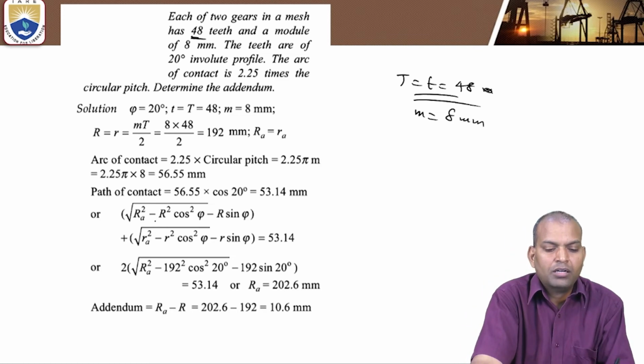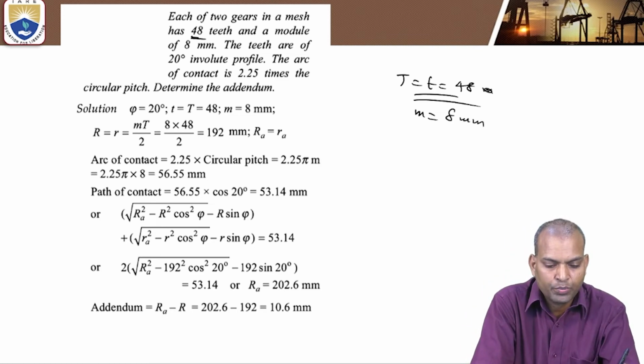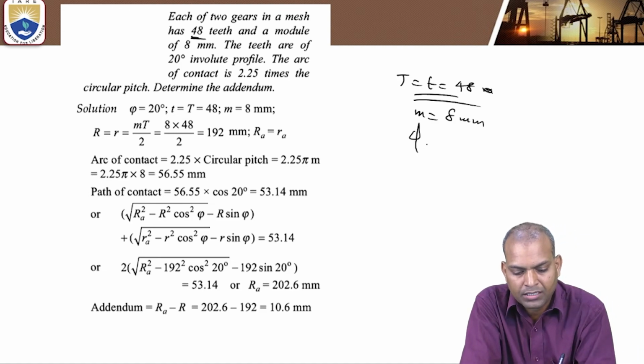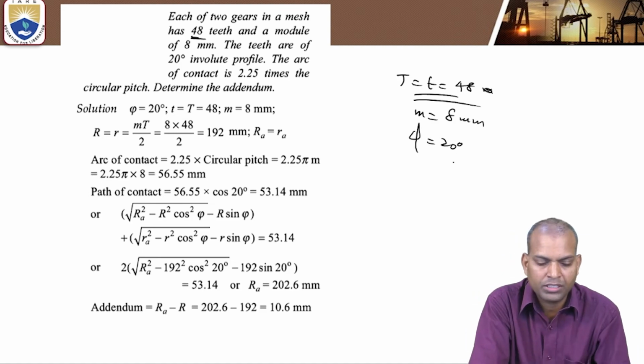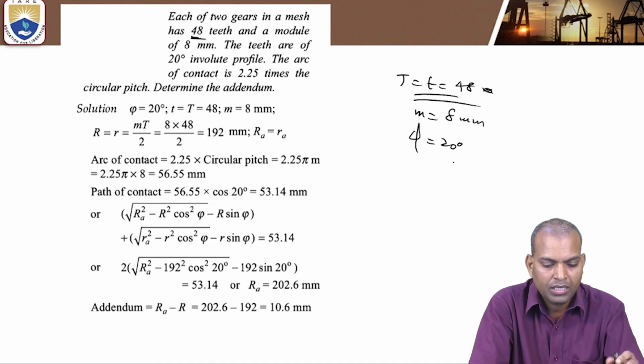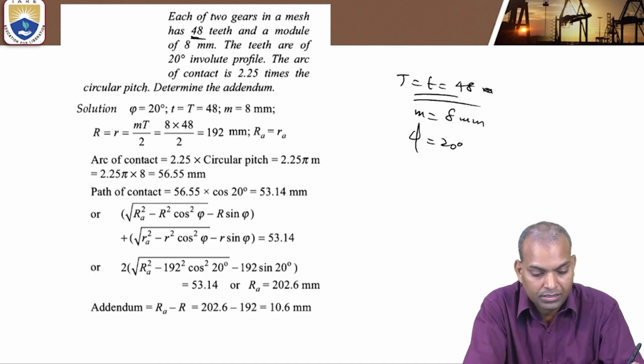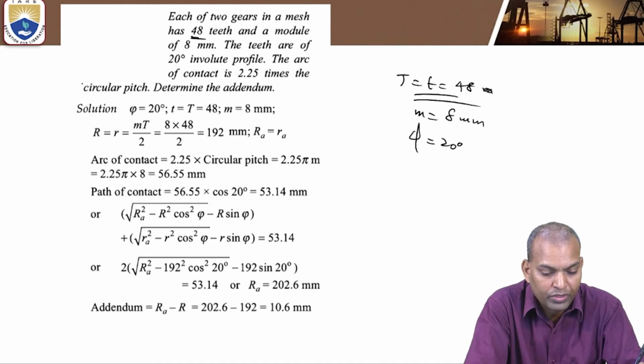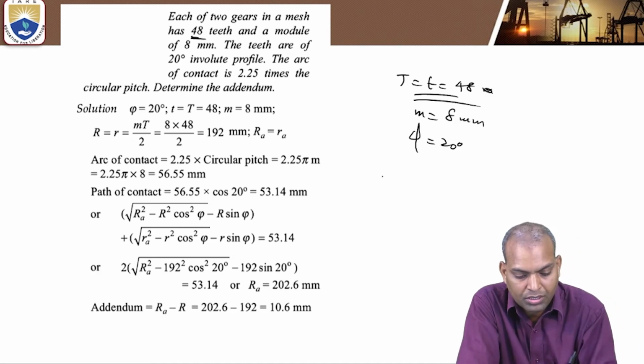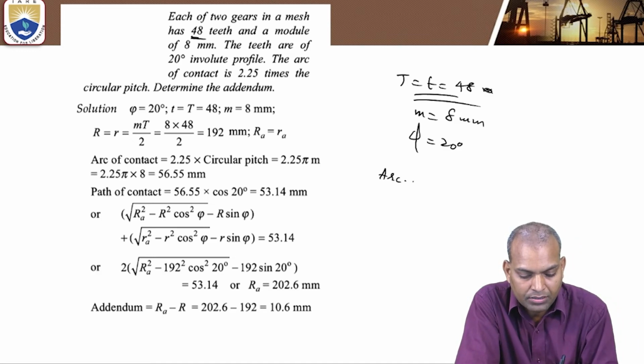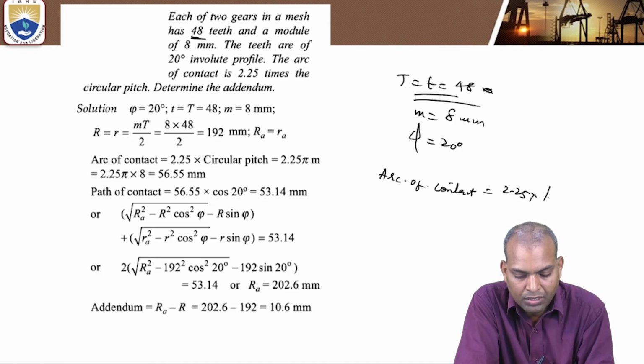The teeth are of 20 degrees involute profile. What is the 20 degrees? That is phi, the pressure angle. The arc of contact is 2.25 times the circular pitch PC.